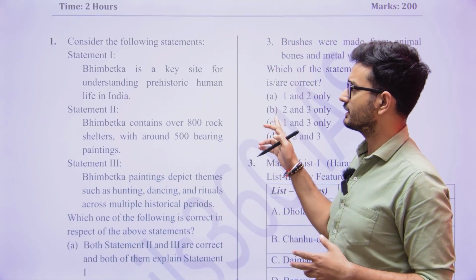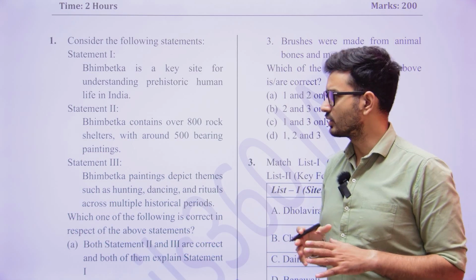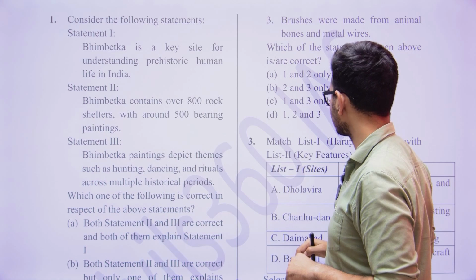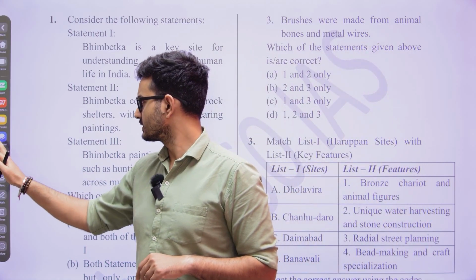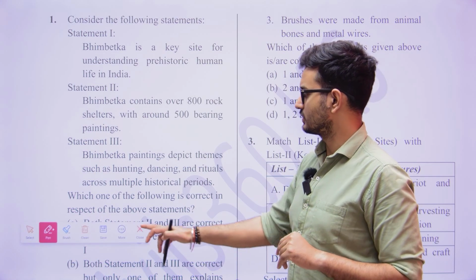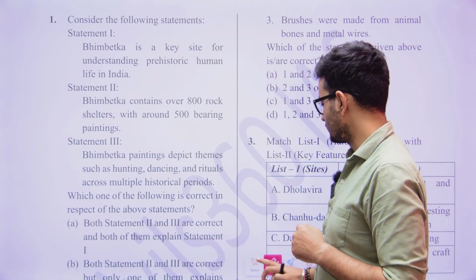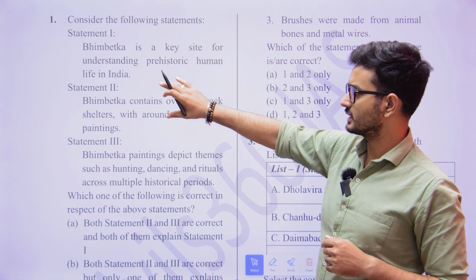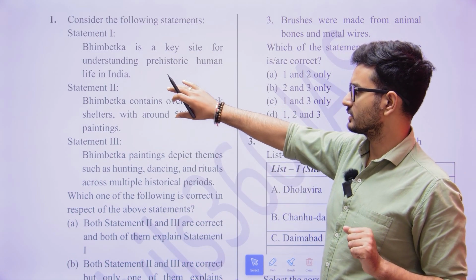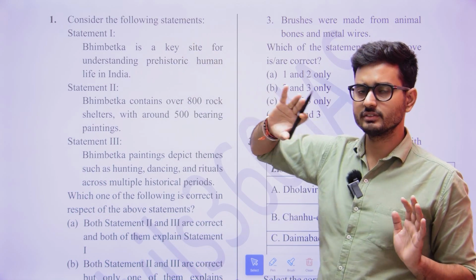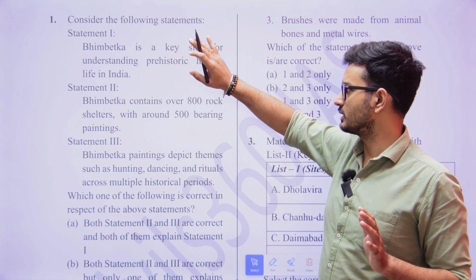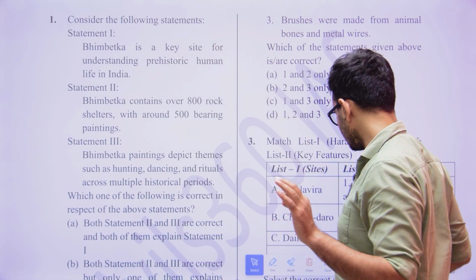So let's just discuss the first question itself. In the first question, what do we understand? That consider the following statements. Whenever such questions are given, the first statement is given, then there is statement 2 and statement 3. So what is the UPSC pattern? The UPSC asks how statements 2 and 3 are associated with statement 1. The UPSC wants you to interrelate things with the particular statement 1.